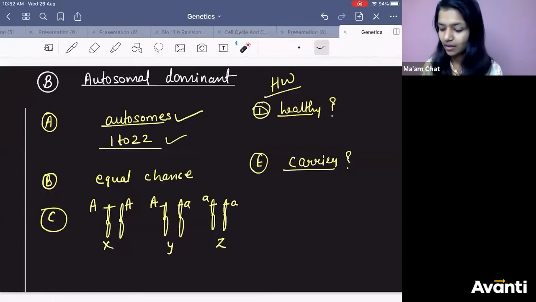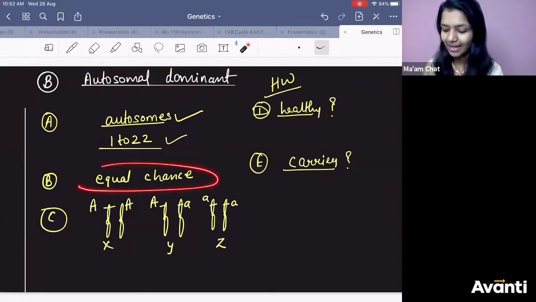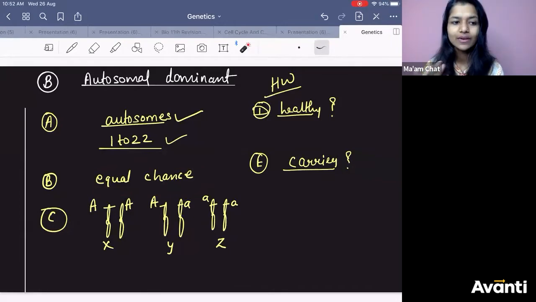Disease is autosomal dominant. Can you tell who is going to have more disease, males or females? You can't say this, right?